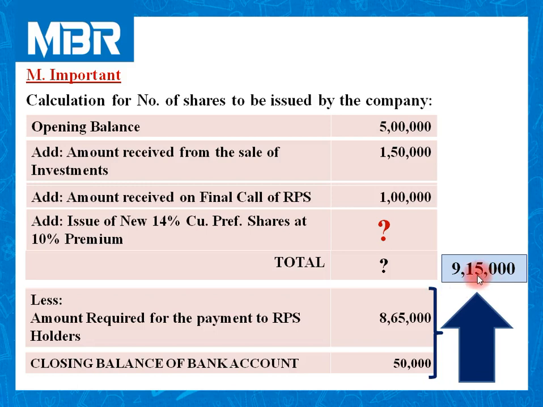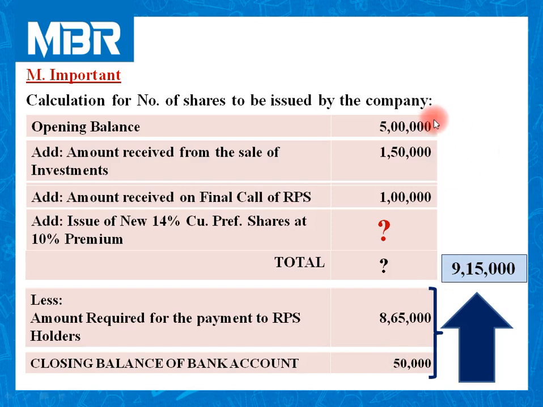These 9,15,000 is nothing more than the total of these two items. We need a total amount of 9,15,000 over here, of which we will pay 8,65,000. So the balance amount would be 50,000.